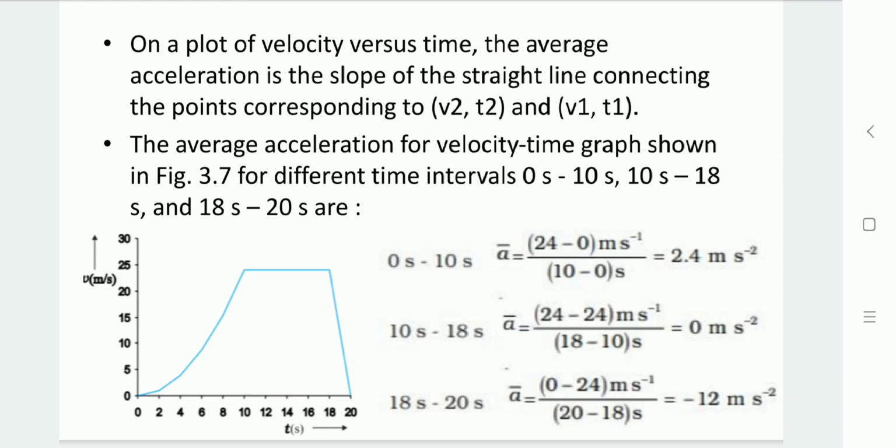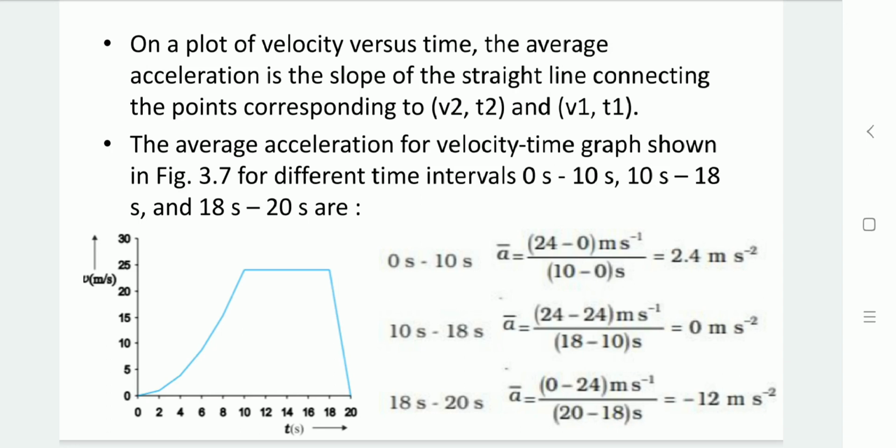Likewise, let us calculate average acceleration for the interval 10 second to 18 second. Let us take instant of time T1 as 10 second. At that time V1 is 24 meter per second. Another time, let us take 18 second. At that time, from the graph again we can say that V2 is 24 meter per second.